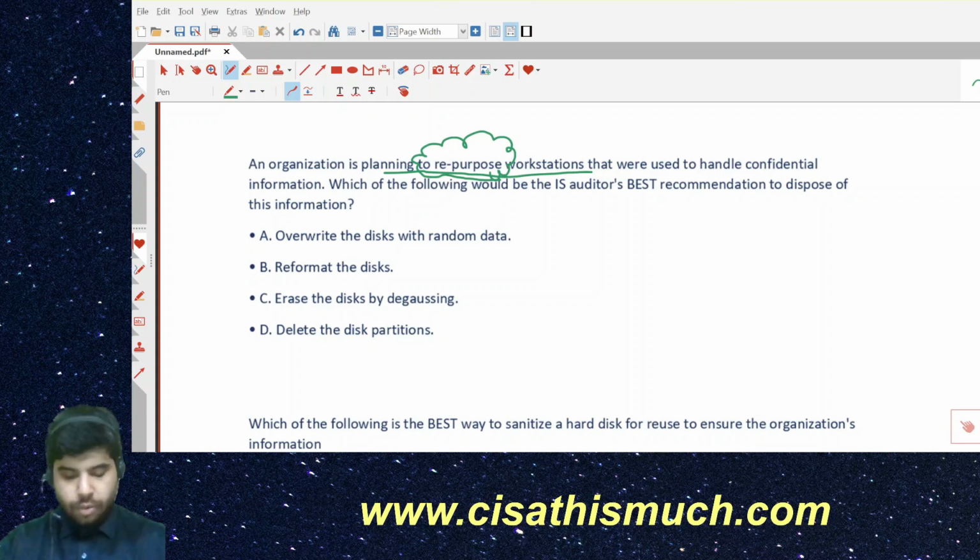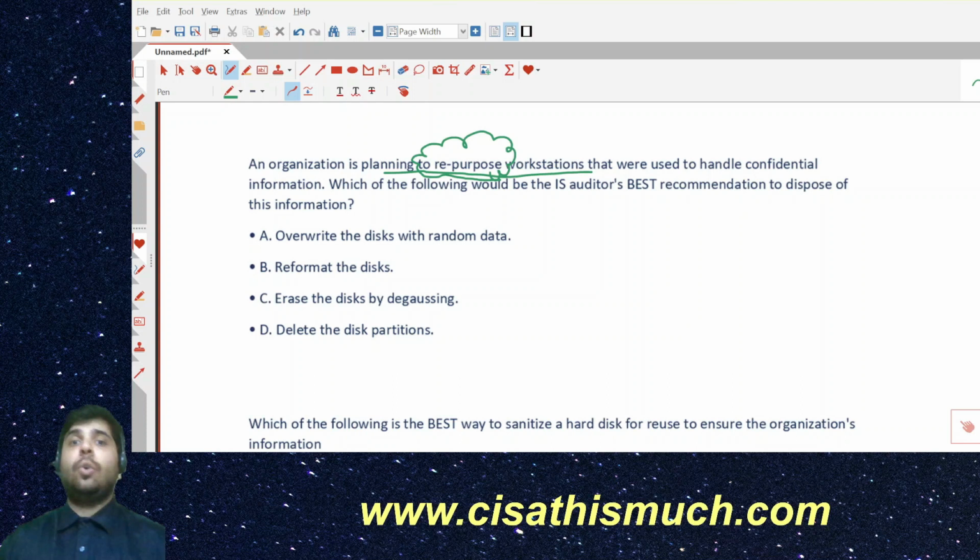Now you have to understand one thing. When we say degaussing, when we say destroying, if you do degaussing, or if you physically destroy, not partial damage, full damage, the hard disk cannot be reused. It becomes unusable. You cannot use it back. This is something which you need to keep in your mind. When we say degauss or destroy, it means that that particular hard drive cannot be reused.